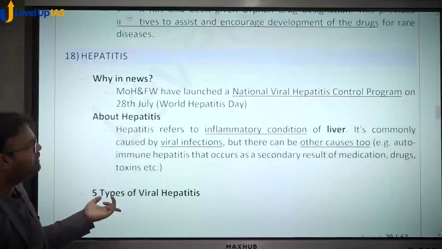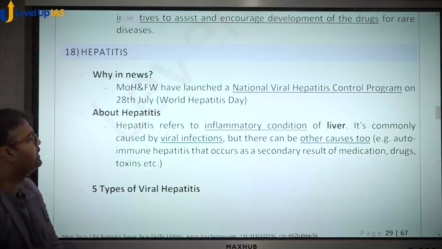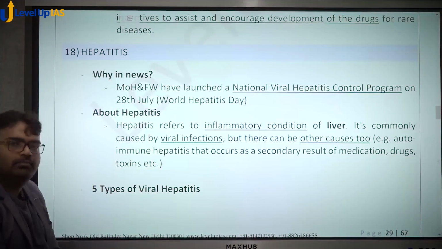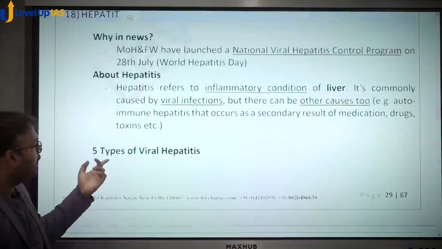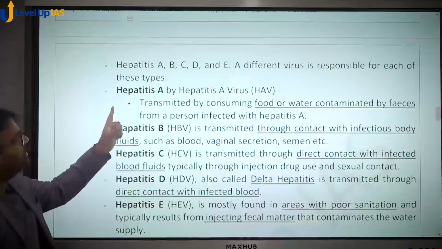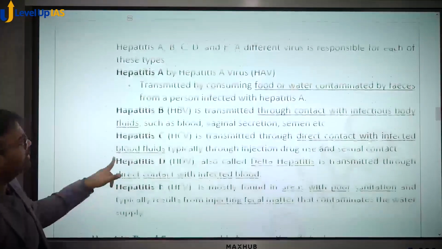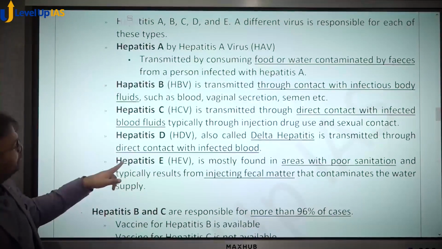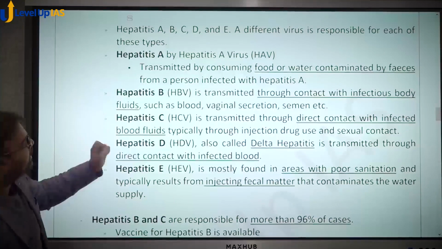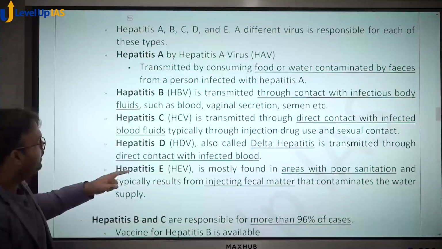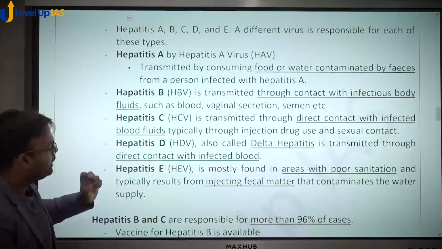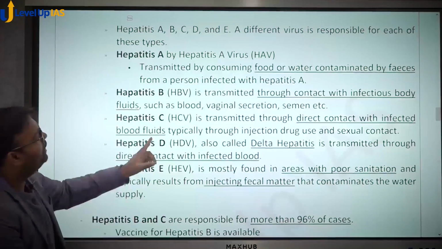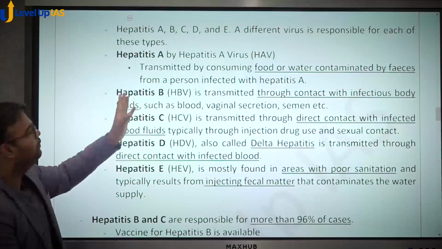Similarly, there's another viral disease that we want to cover, that is hepatitis. Hepatitis impacts your liver. There are 5 different types of hepatitis: A, B, C, D and E. Hepatitis A and hepatitis E, you'll see, are spread by consuming food and water contaminated with feces.